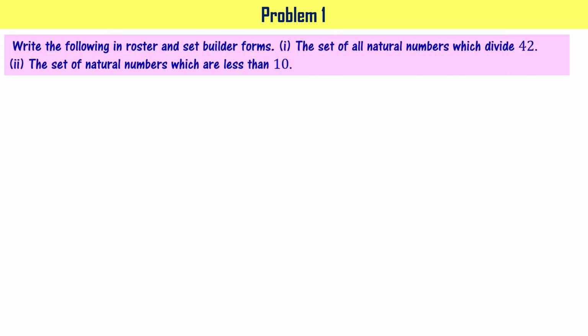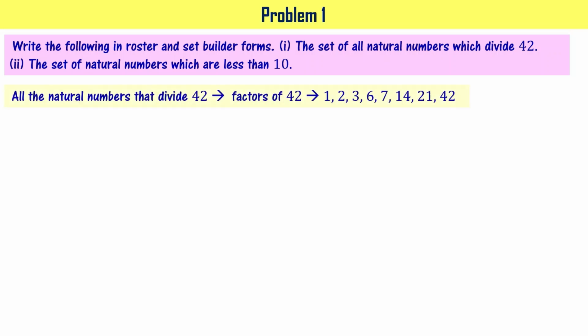Let us take a look at few problems now. Problem number 1. Write the following in roster and set builder forms. The first part of the question is the set of all natural numbers which divide 42. Second part of the question is the set of natural numbers which are less than 10. All the natural numbers that divide 42 are going to be factors of 42, right? Those are 1, 2, 3, 6, 7, 14, 21 and 42. If you see, all these numbers can divide number 42, right?